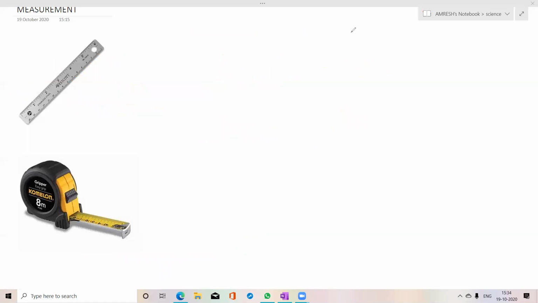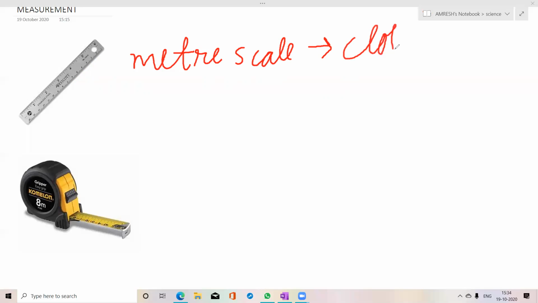Now the question arises, using a meter scale or measuring tape. There is also a long scale known as a meter scale. Just write this example: meter scale. Where is a meter scale used? For measuring cloth length. In case of cloth, a meter scale is used. A measuring tape is also used in case of cloth measurement.